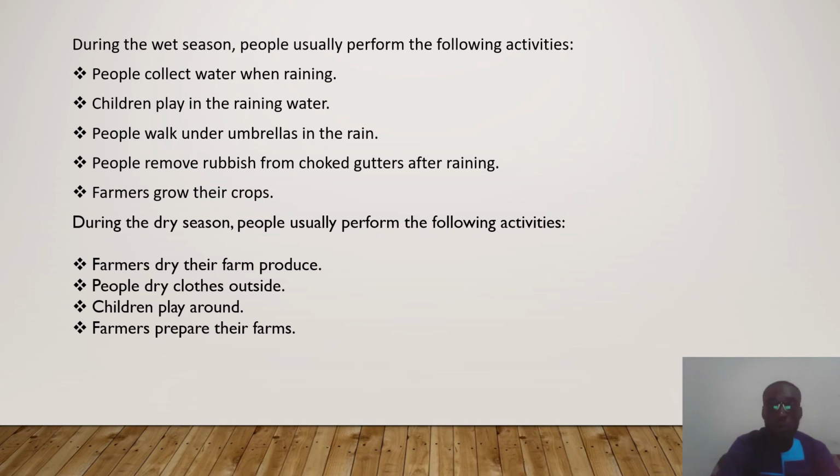And then also children have a lot of fun during this period because there is less rainfall, and as such they can have enough time to play or have fun a lot. And also farmers prepare their lands, so this is the time that the farmers will prepare their land and wait for the wet season so that they grow their crops.